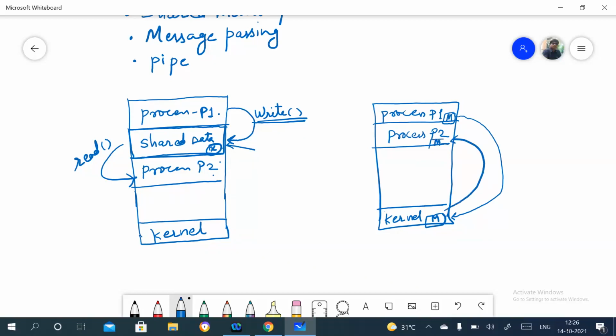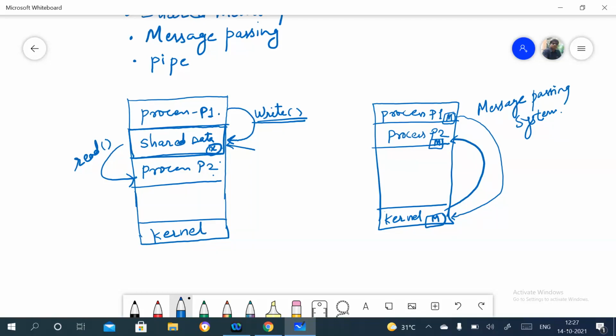So this is a kind of message passing system or approach, whatever you want to consider. In the shared memory approach, data is shared, and in the message passing system, the message is sent from one process to another process through the kernel. So these are the two models.